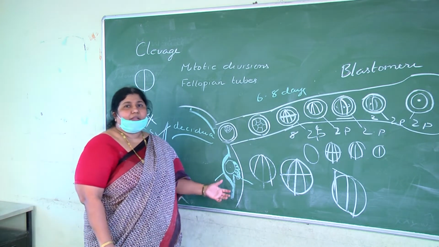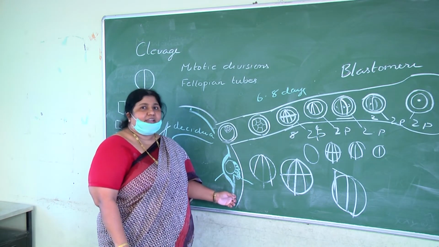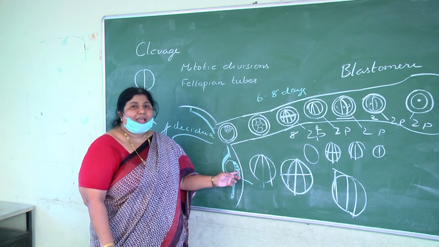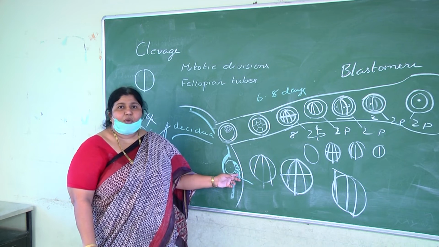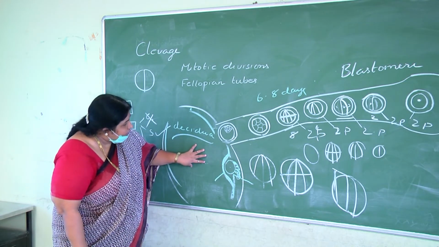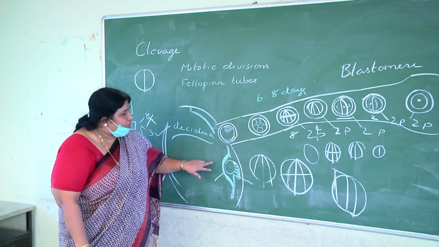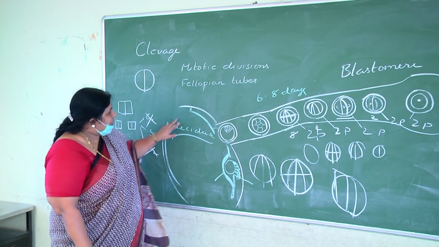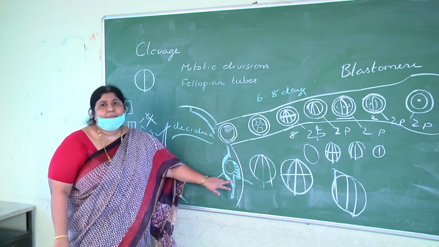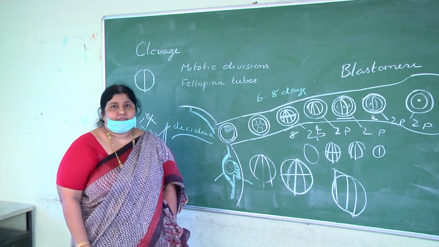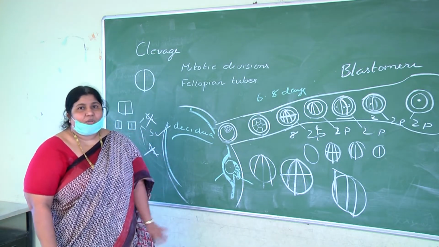After implantation, the endometrium is referred to as decidua. The endometrium towards the placenta is called decidua basalis. The endometrium separating the lumen of the uterus and the embryo is called decidua capsularis. And the endometrium lining the remaining part of the uterus is called decidua parietalis. That is about implantation.